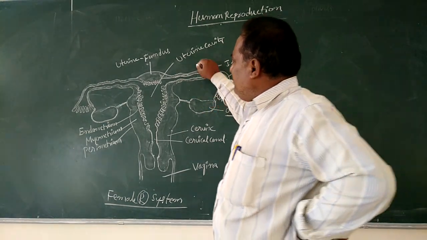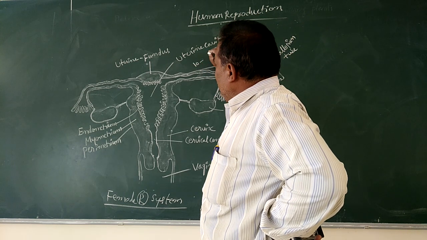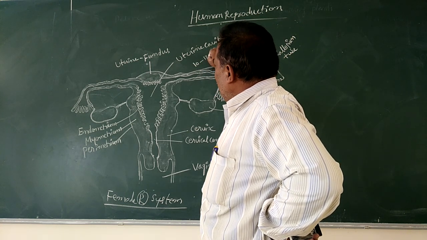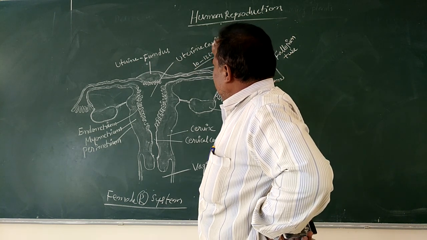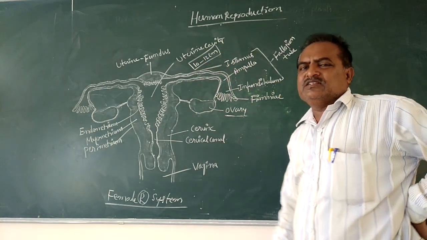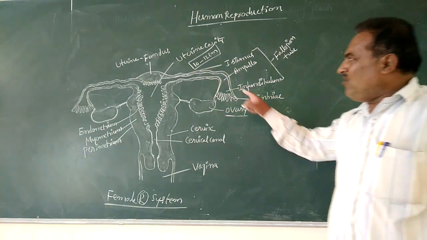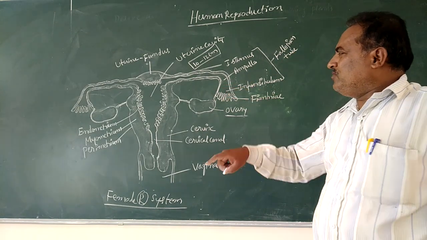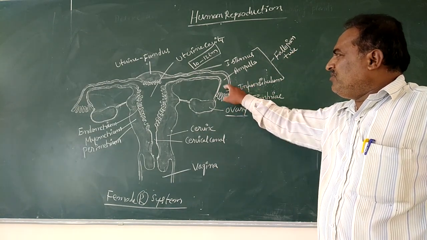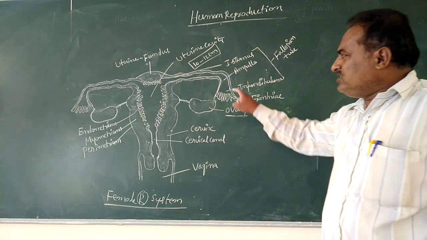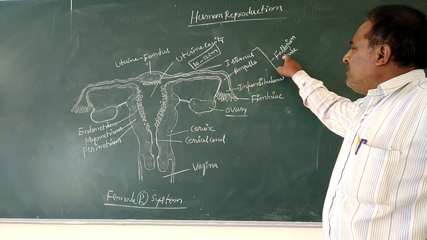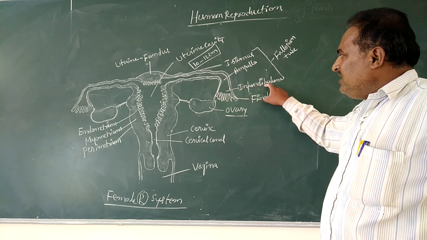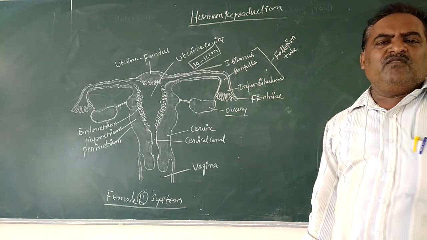The length of the fallopian tube is about 10 to 12 centimeters. The opening of this fallopian tube is always in the form of a funnel shape. The funnel-shaped opening is called the infundibulum.